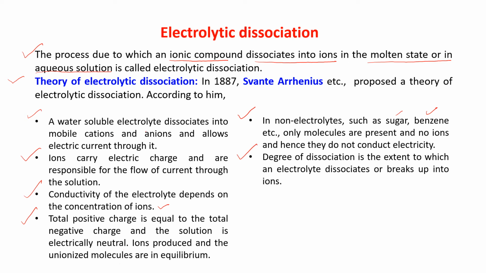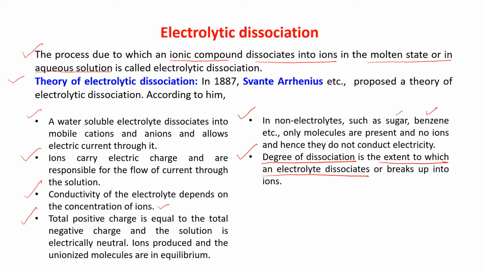Next is a very important thing, degree of dissociation. What is the percentage of dissociation? It is the extent to which an electrolyte dissociates. Suppose a solution is said to be 80% dissociated. That means 80% of that solution will dissociate.